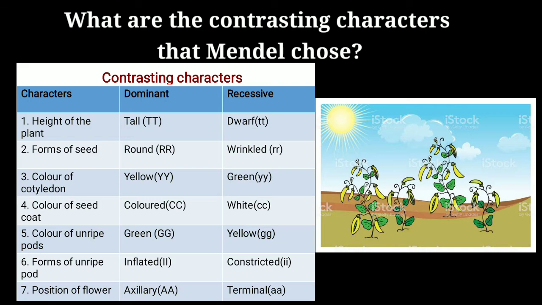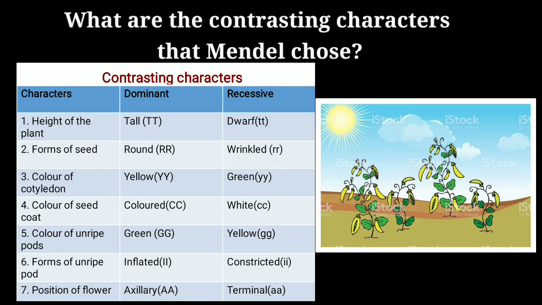Now let's come to the contrasting characters that Mendel had chosen for his experiment, which he used as the parents for his artificial hybridization experiment. These characters are the height of the plant, form of seed, or you can say shape of seed. Third is color of cotyledon. Fourth, color of seed coat. Fifth, color of unripe pods or fruits.